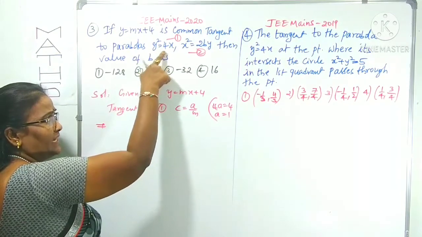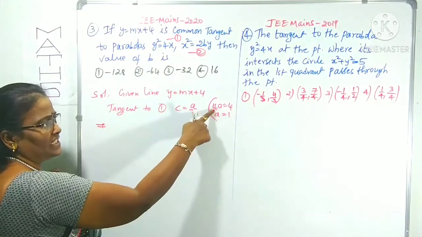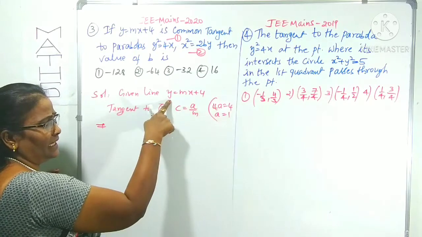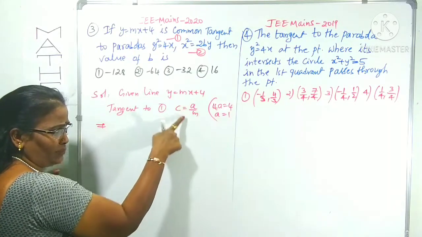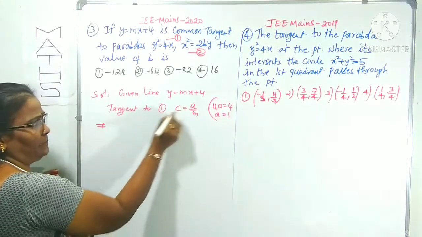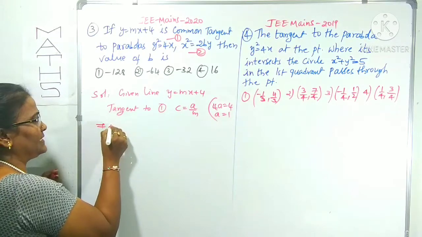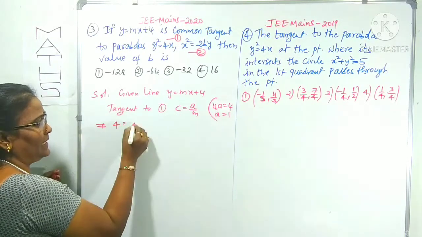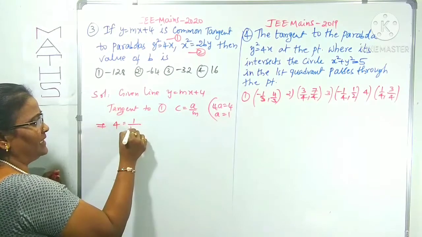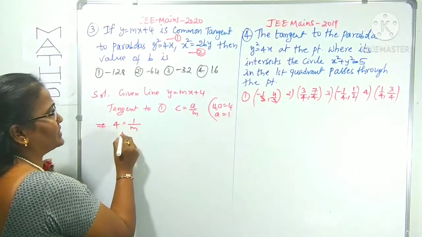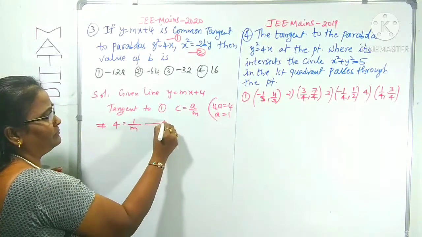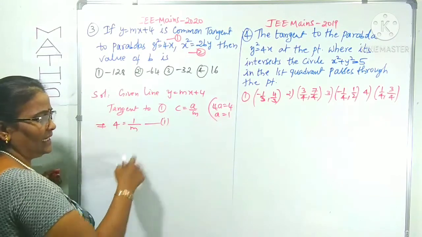In place of 4ax, there is 4x, which means a is 1. The line is y equals mx plus c, where m stays m, but c is 4. We can replace here: c is 4, which equals a by m, where a is 1, so 1 by m equals 4. Call this result 1.